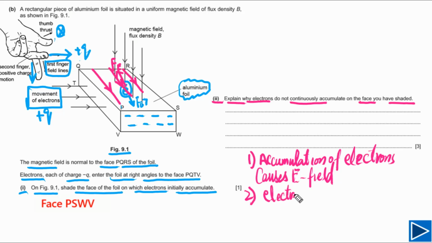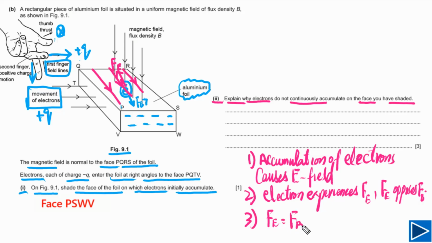So second point, we can write down electron experiences electric force, and this electric force will oppose the magnetic force. We can also write down Fe opposes Fb. Finally, after a certain period of time, Fe will be equal to Fb.